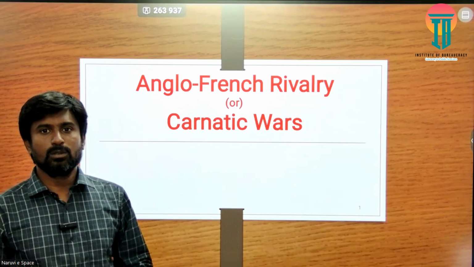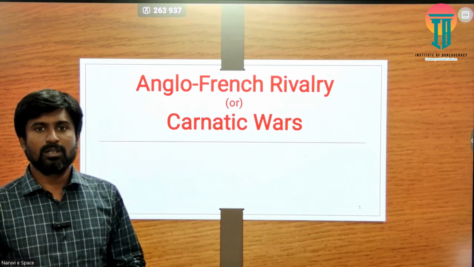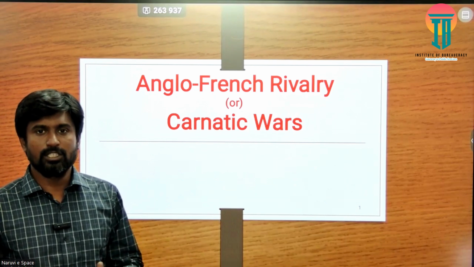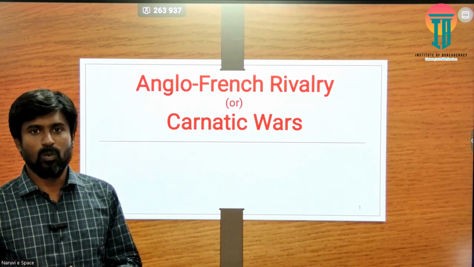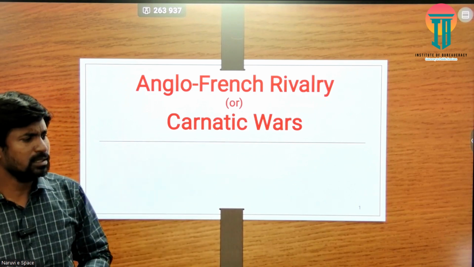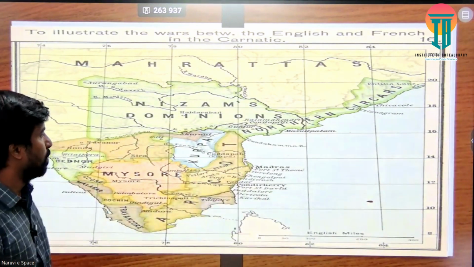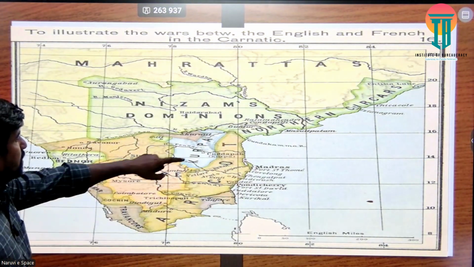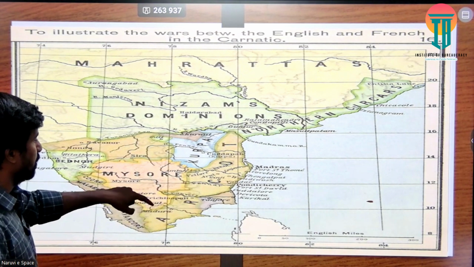Before we get into that topic, we first look at the geographical location of the Carnatic Wars. The most important parts we can see here, and these localities are very important.